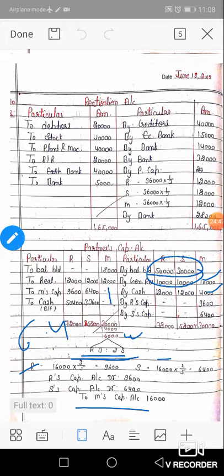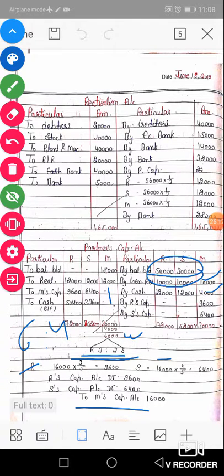And the journal entry is Ram's capital account debit, Sham's capital account debit, to Mohan's capital account. Ram debit 9,600, Sham debit 6,400, and Mohan credit with rupees 16,000. So the solvent partners are debited and the insolvent partner is credited with the overall amount of 16,000.